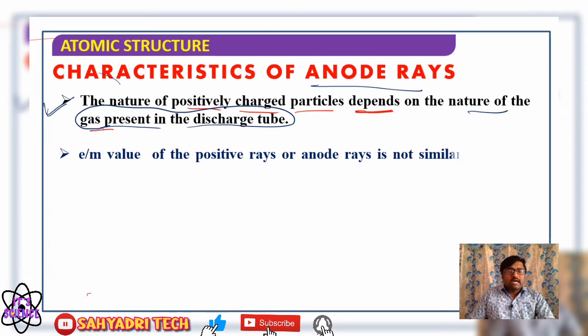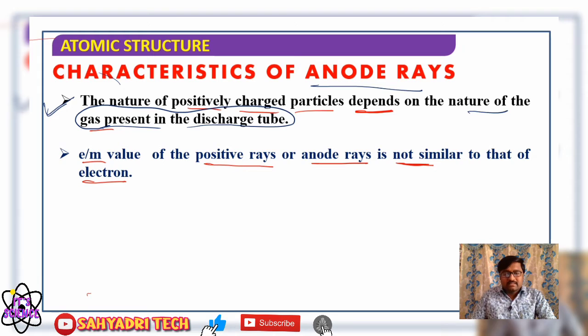Now, if you consider the charge to mass ratio, the e/m value, the charge to mass ratio of positive rays, or anode rays, is not similar to that of the electron. If you change the gas, the nature of the anode rays changes. If you use different gases, the nature of the gas changes, which means the charge to mass ratio is different for different gases taken in a discharge tube.